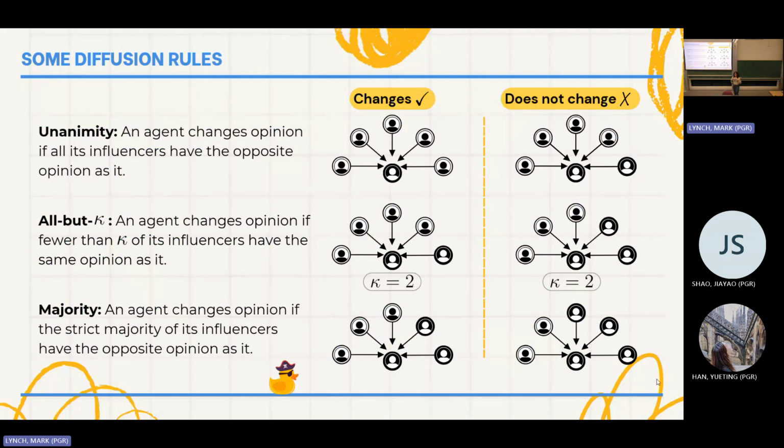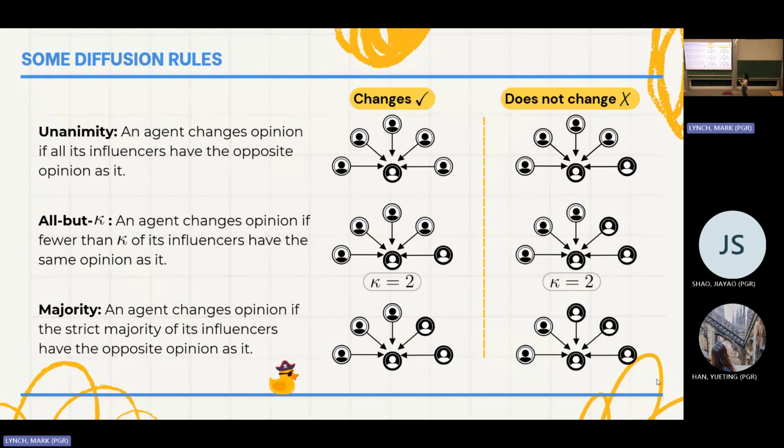Okay, so in the title we have threshold-based opinion dynamics. These are going to be the opinion dynamics that we work with. Our opinion dynamics are going to be unanimity, all but kappa, and majority. In unanimity, our agents are going to be very stubborn, which means that only if all their influencers disagree with them, they're going to change opinion. So in this case, they change opinion from black to white. But as soon as one of the influencers agrees with their opinion, then they're going to remain the same.